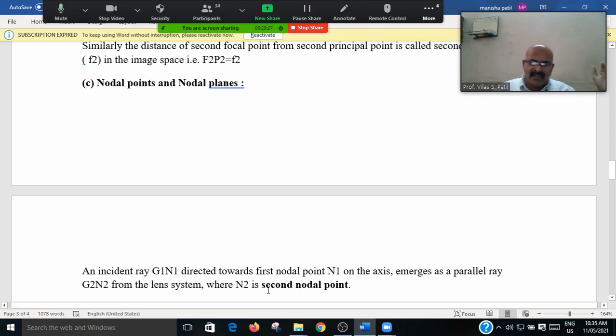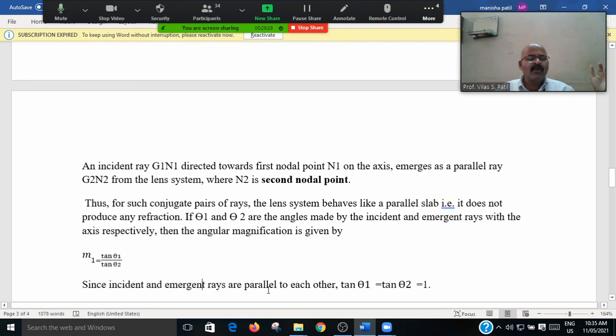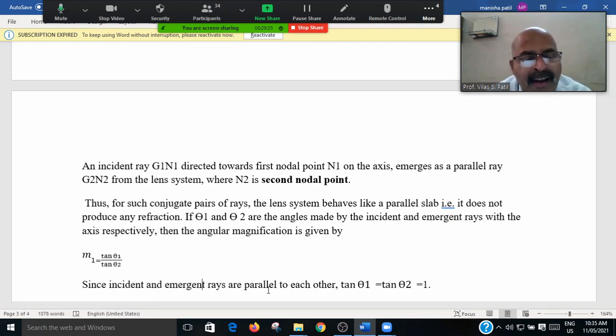G2 N2 is at the second nodal point N2. And for such a conjugate pair of rays, the lens system behaves like a parallel slab. Parallel slab means a glass block.